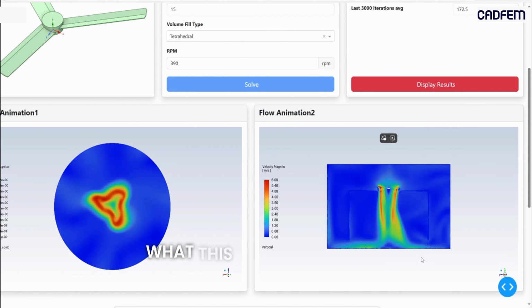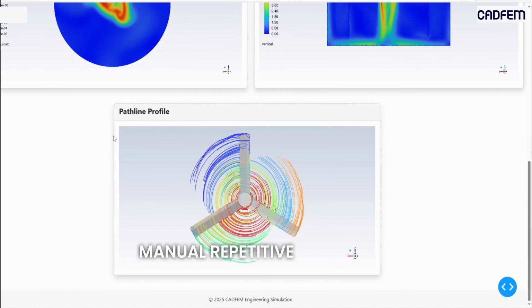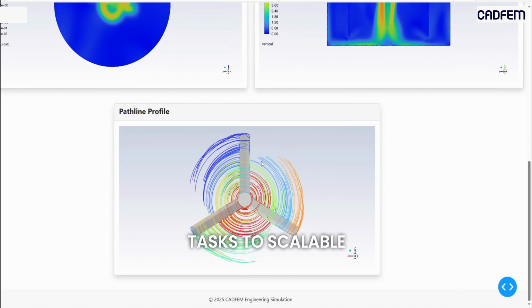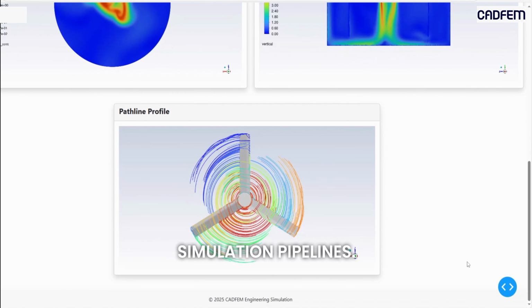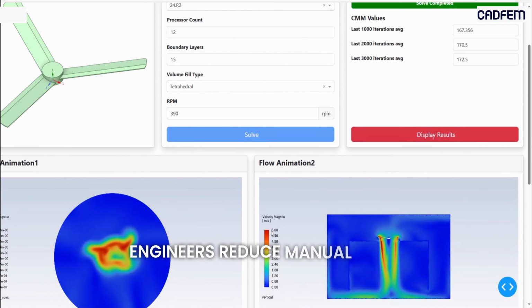What this entire workflow demonstrates is a shift from manual, repetitive simulation tasks to scalable, script-driven simulation pipelines. With automated IS-374 workflows, engineers reduce manual setup time and focus on improving air delivery performance.